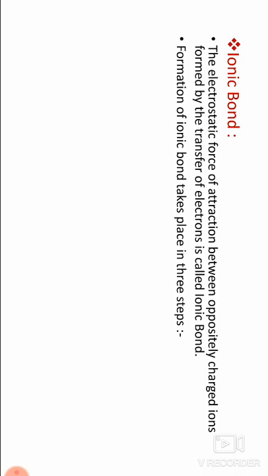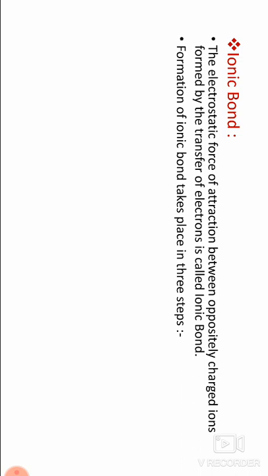An ionic bond is formed between two atoms if the electronegativity difference is more than 1.9. It is formed between a metal with low ionization energy and a non-metal with high electronegativity.